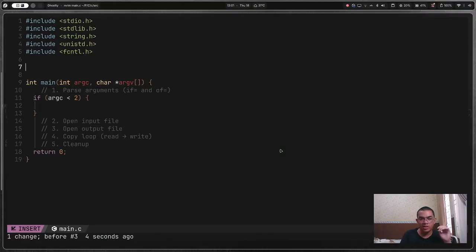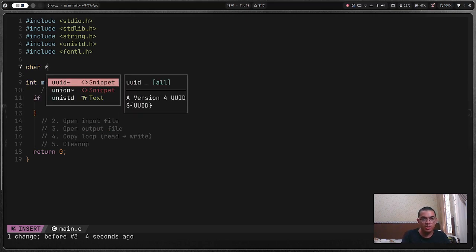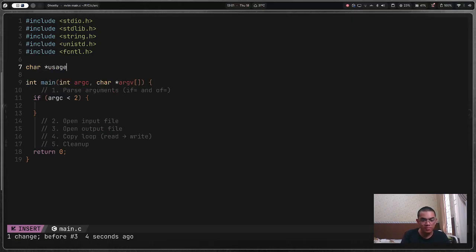Let's just make a char pointer, usage, yes, whatever, usage: copycat if=filename of=filename.